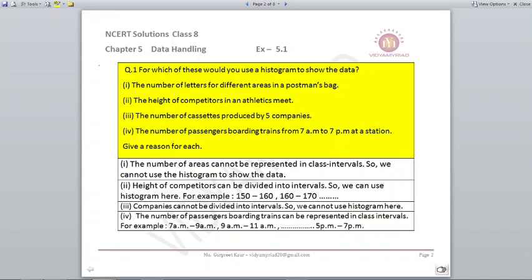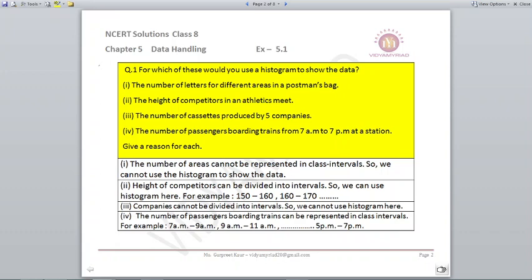Now a histogram is basically prepared on the basis of class intervals, where there is a sequence of class intervals, like 0 to 10, 10 to 20, which is an equal interval of 10, or in any form I can prepare it. For the first instance, they are saying the number of letters for different areas in a postman's bag. This is not limited information. That means there can be any number of letters in one area, and in another area there can be no letters. It is difficult to represent it in the form of a class interval. I cannot prepare the class interval data from this, so a histogram cannot be prepared.